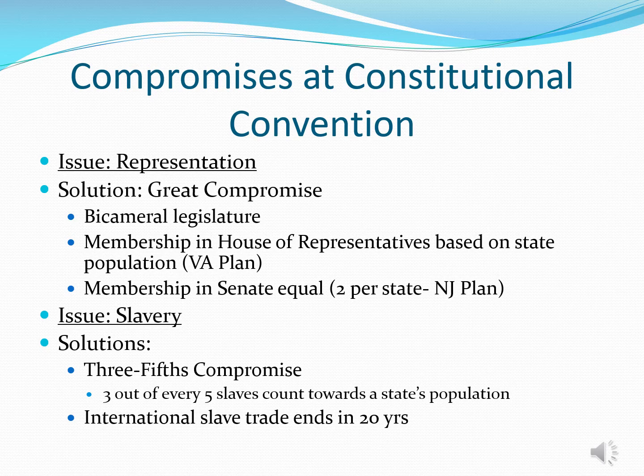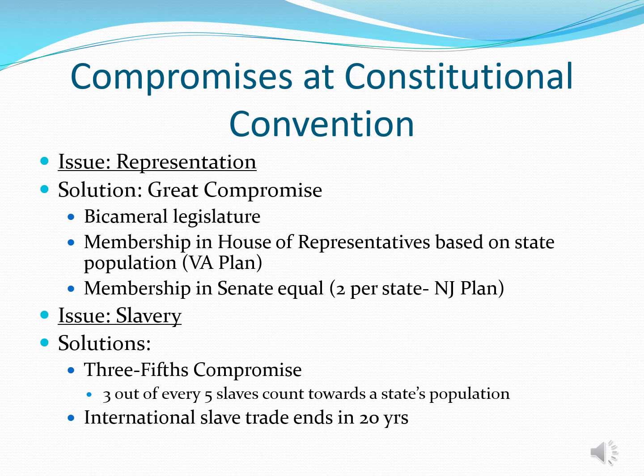So you have to find some kind of compromise. And ultimately what they do is something known as a 3/5 compromise. For every 5 slaves, you were counting 3. And it had to do with the state's population. So this way it made sure that your southern states didn't end up with this inflated representation in the House. Okay, once again, no discussion here on the morality of slavery, which we know obviously isn't right, but this is what their concerns were. Okay, they didn't want northern states, didn't want slave states to be really powerful in the House because then they could dominate national politics. This will be what we spend a lot of time talking about over the next couple of months.